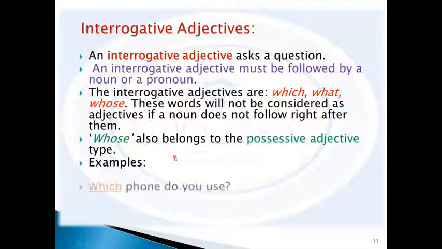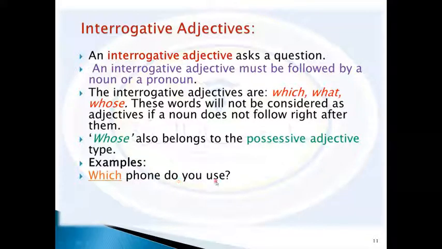For example, which form do you use? Which here is an adjective, or even an interrogative adjective. Why? Because it is followed by a noun. So when we have which, what, whose plus noun, in this case we call this word an interrogative adjective. Which form do you use?